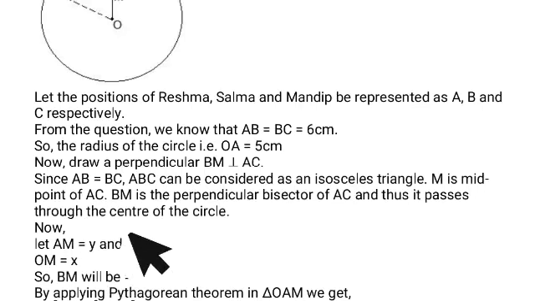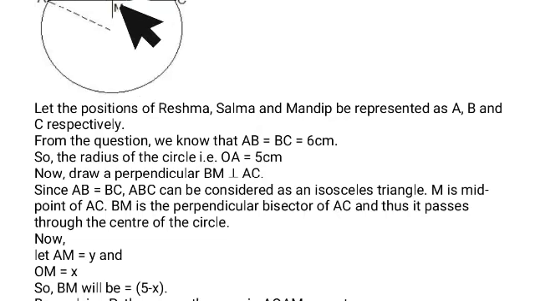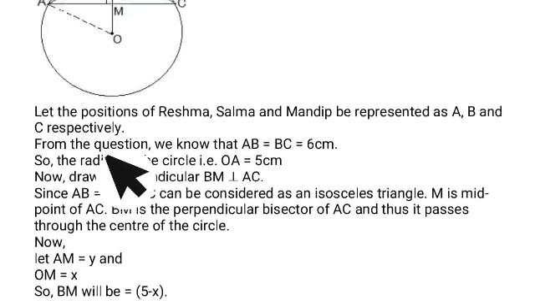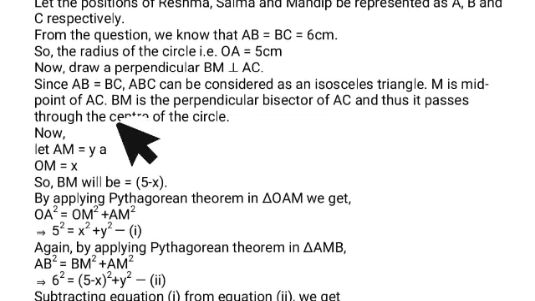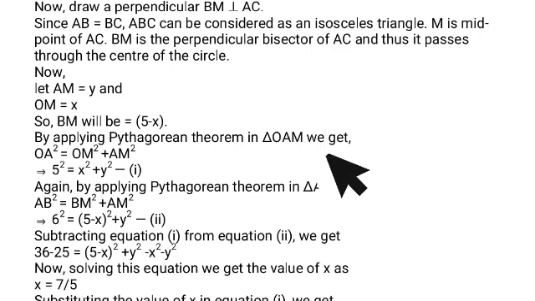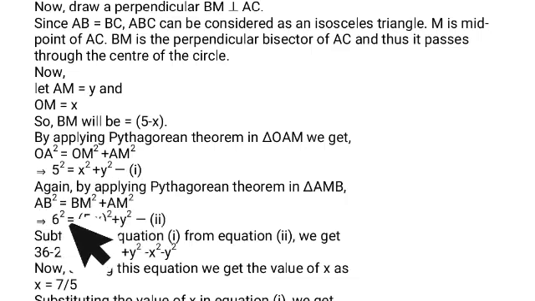Now let's assume that AM equals Y and OM equals X. BM equals 5 minus X. By applying the Pythagoras theorem in triangle OAM, we get OA square equals OM square plus AM square. So this will be our first equation.